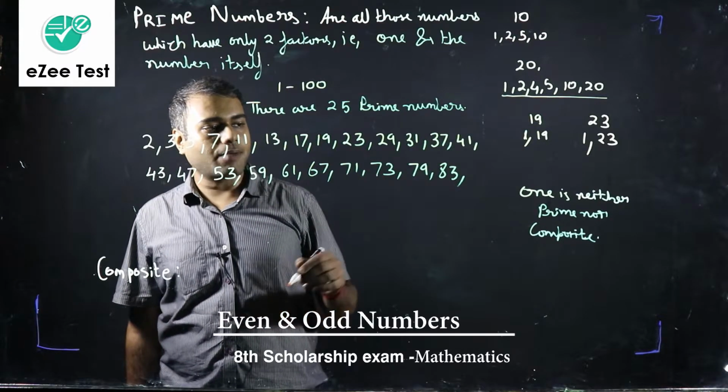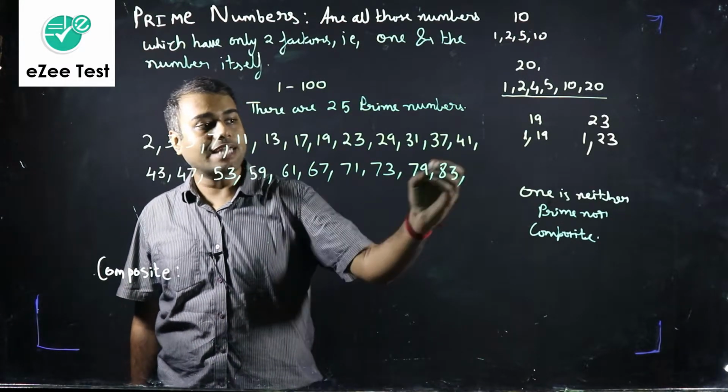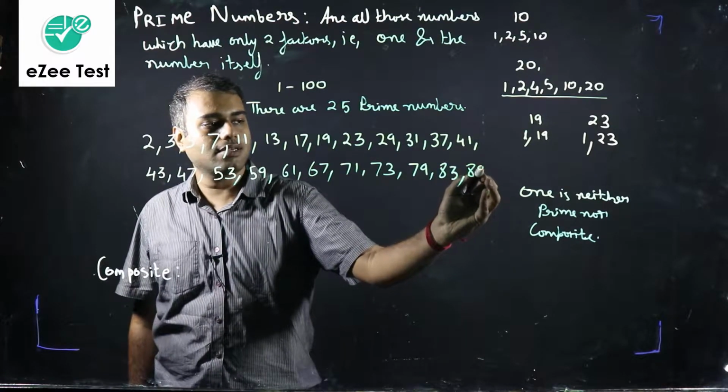So 87 is not a prime number. 88, no. 89, yes, 89 is a prime number.